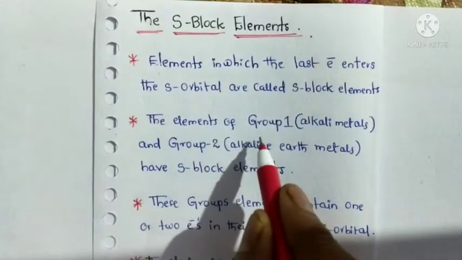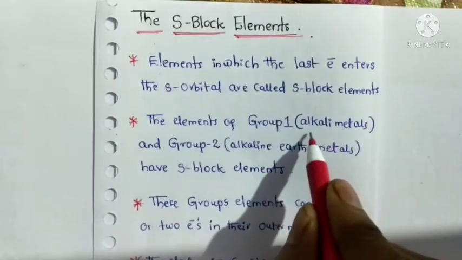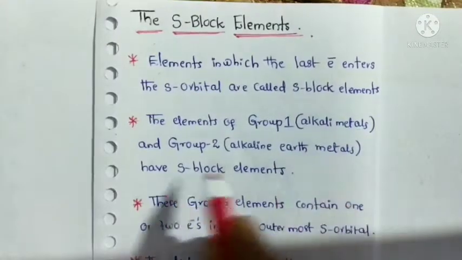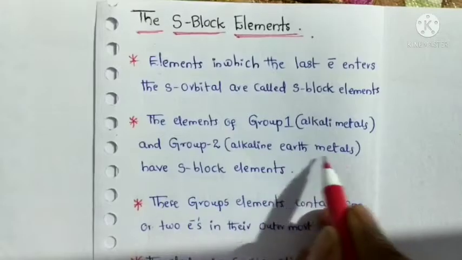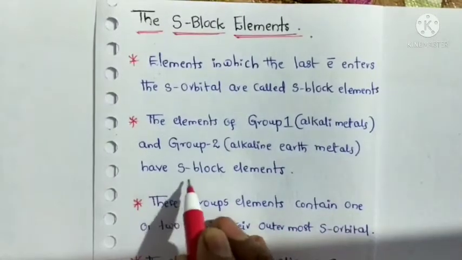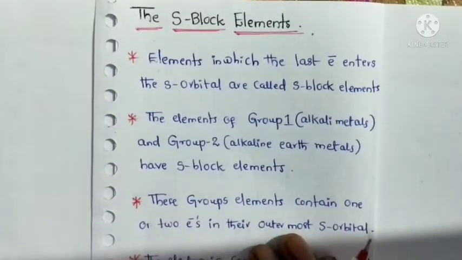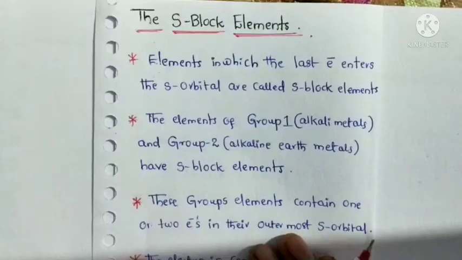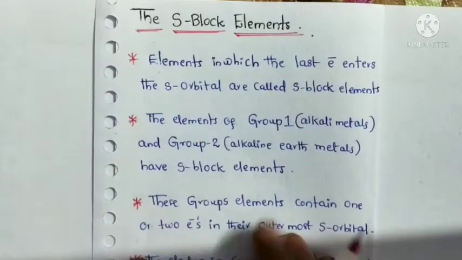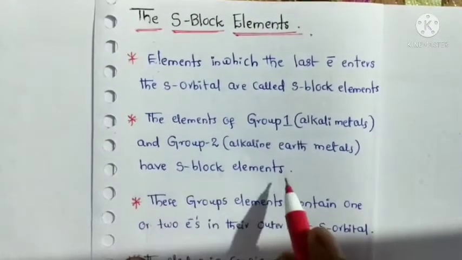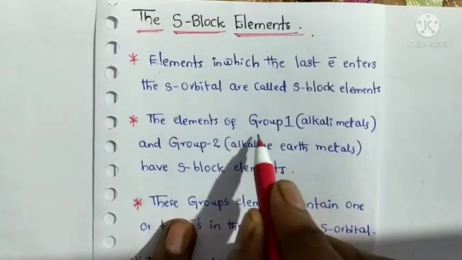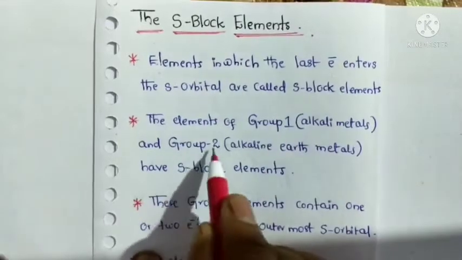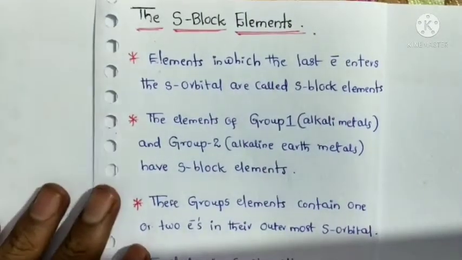The elements of group 1, which are called alkali metals, and group 2, which are called alkaline earth metals, are s block elements. Simply, we can say that s block elements belong to two groups, that is group 1 and group 2.